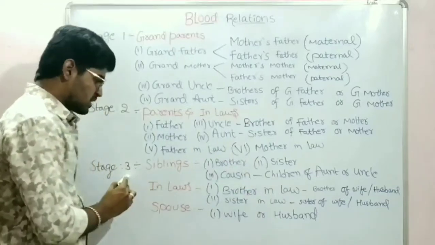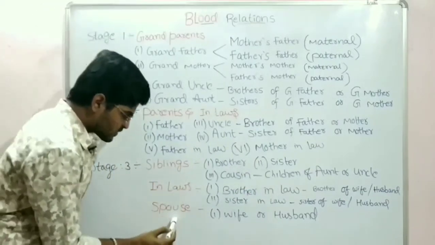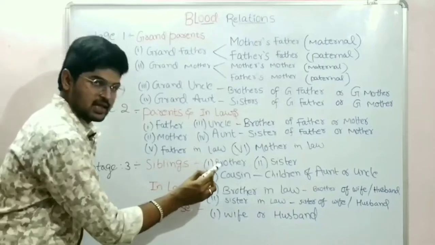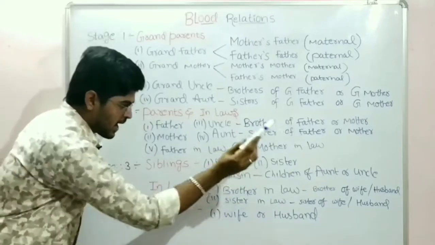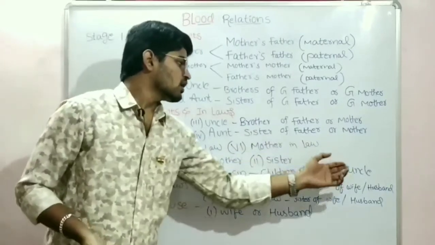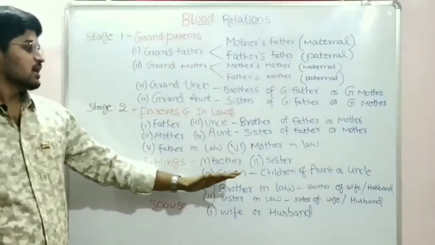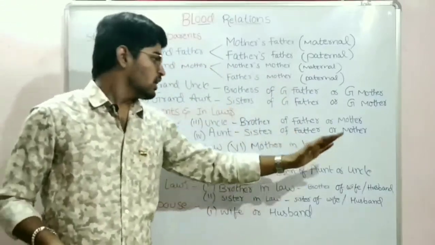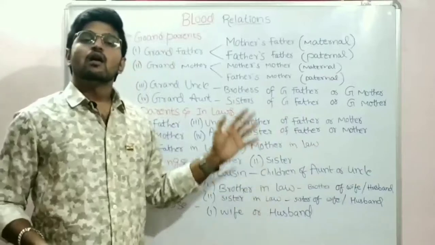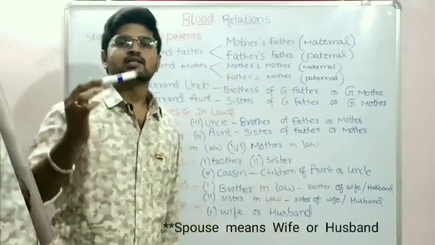And coming to stage 3, siblings and cousins. Siblings means your brother, your sister, and cousin. Cousins are children of aunt or uncle. Your aunt's children or your uncle's children are cousins to you.